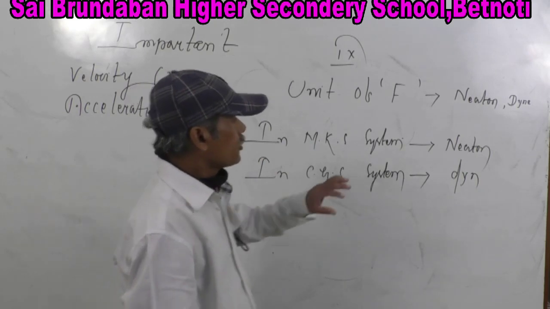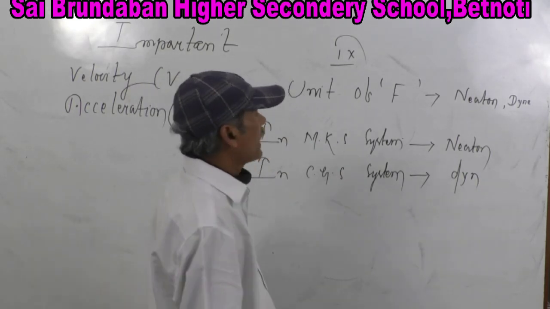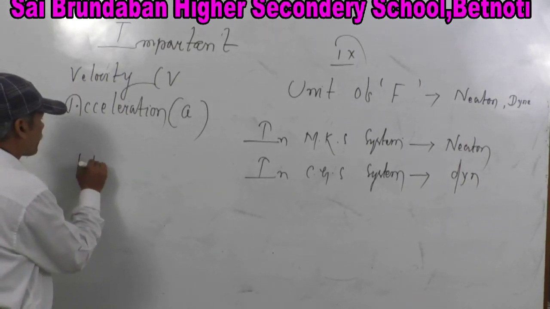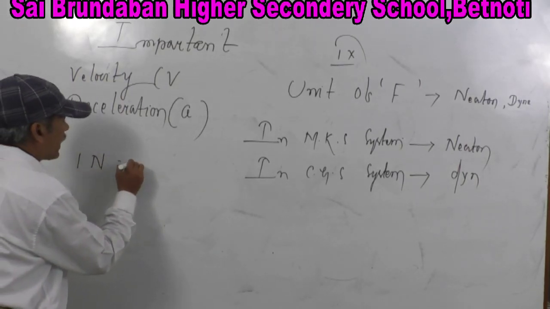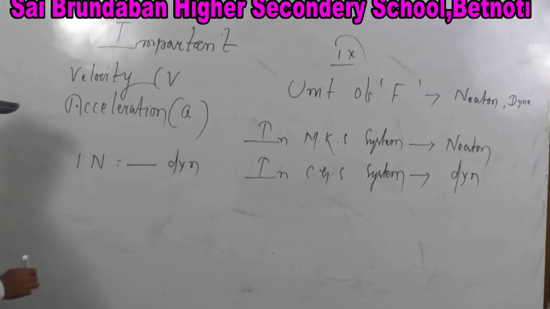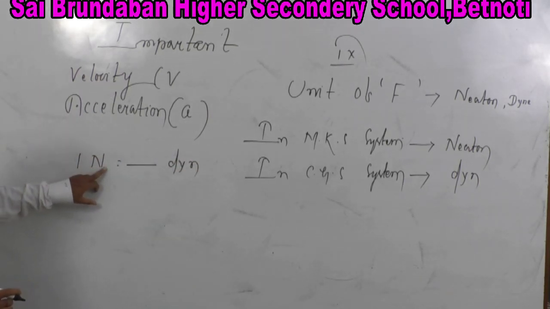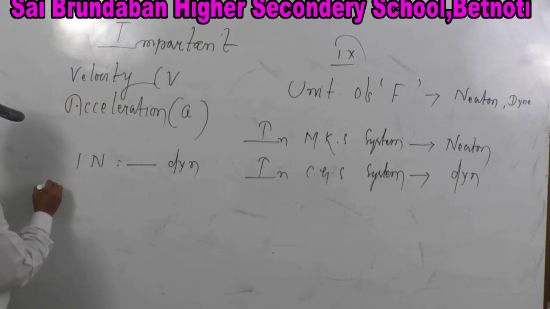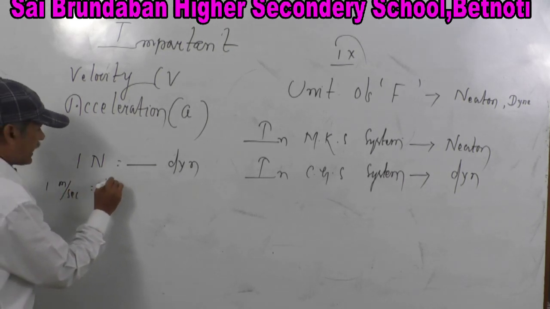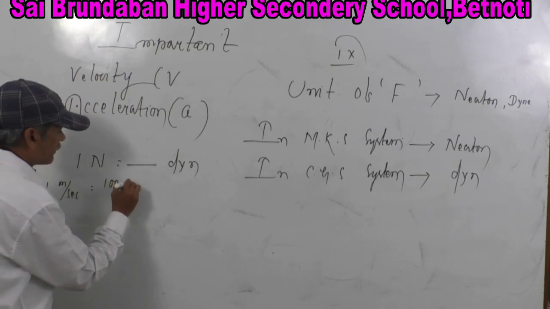Okay. So now you just tell me, 1 Newton is how much dyne? It's very important. 1 Newton is how much dyne? 1 meter per second is equal to 100 centimeter per second.